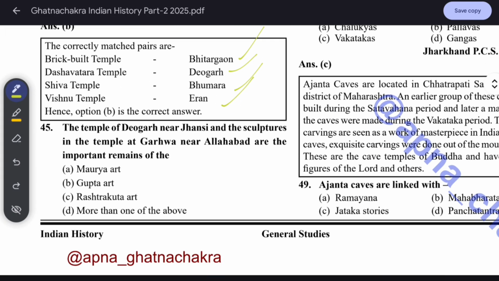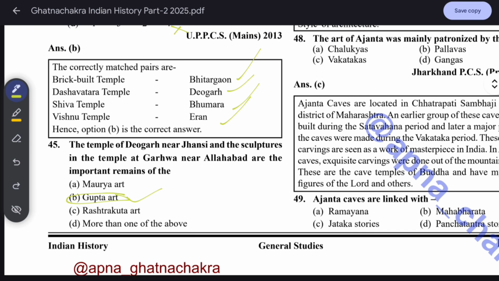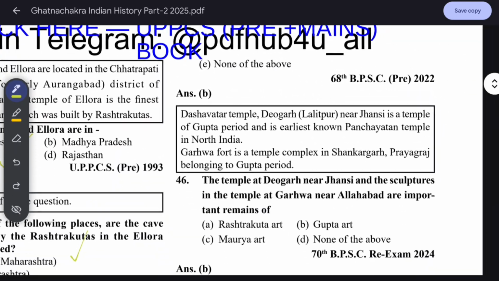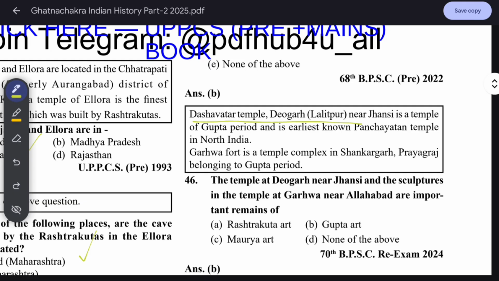The temples of Devgarh near Jhansi and the sculptures in the temples at Gadwa near Allahabad are important remains of which period? Gupta, definitely. Okay, remember this. It is famous for Gupta art, which has two historic temples, one of fire-baked bricks, located in Lalitpur district, Devgarh near Jhansi. So B is the answer. Dasavatar temple, remember this, it is important: Devgarh, Lalitpur near Jhansi. For BPSC it's important. Okay, it has been asked in BPSC 2022.